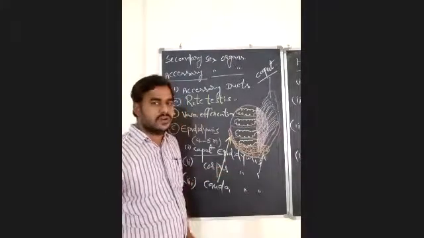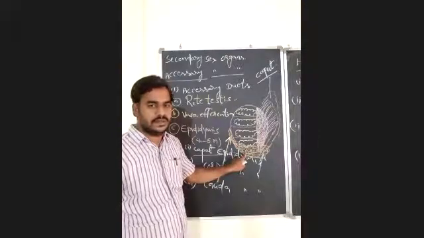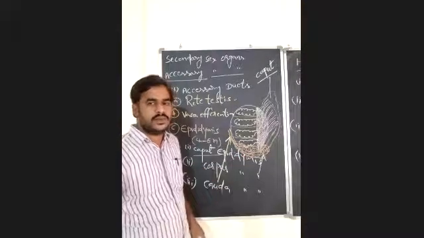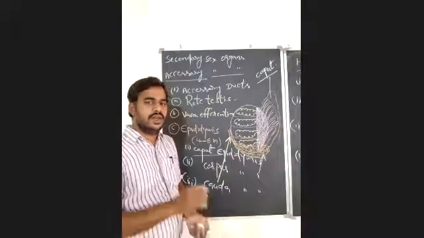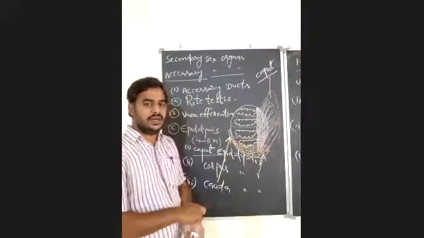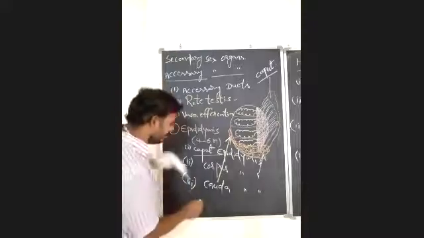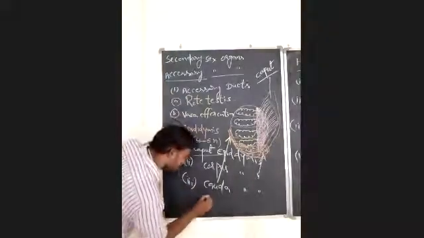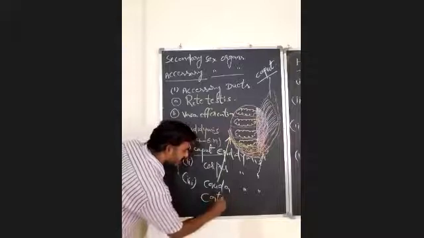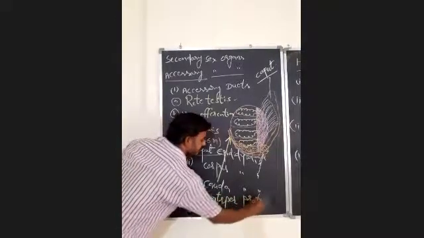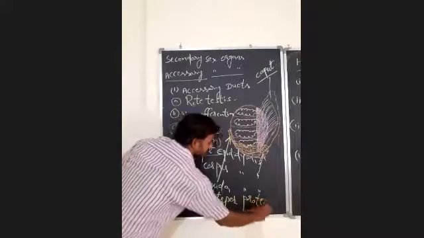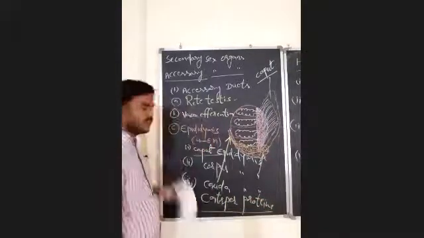There are some specialized proteins in the epididymis that make the immotile spermatozoa become motile. There are Caspar proteins, important one. Caspar proteins.